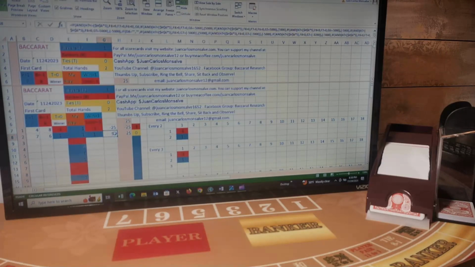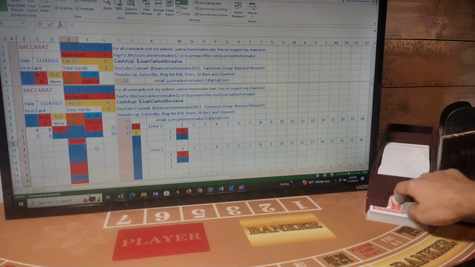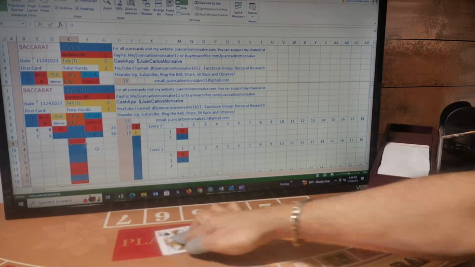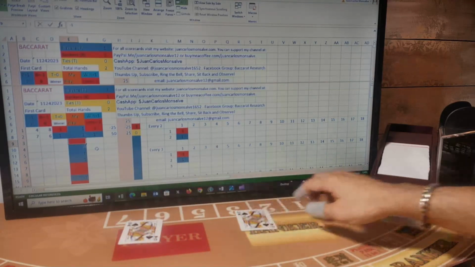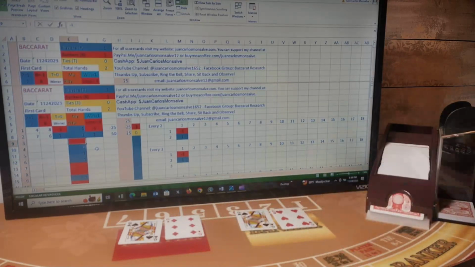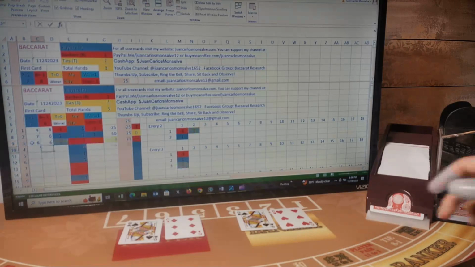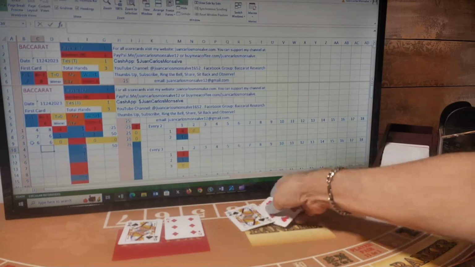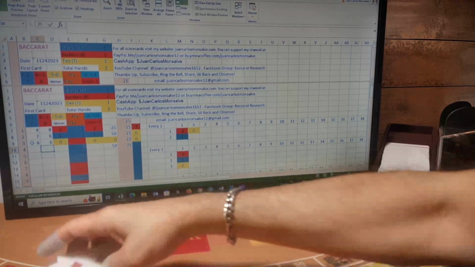My next bet, we don't reset, as that is the difference from the Martingale betting system. We reset in the Martingale betting system, not in the Monsalve betting system. We keep the same amount, 50, and I'm going to be betting banker this time. First card for player, first card for banker, second card for player, second card for banker, and now this is a tie. 6-6 is a tie. There is no winner or loser.